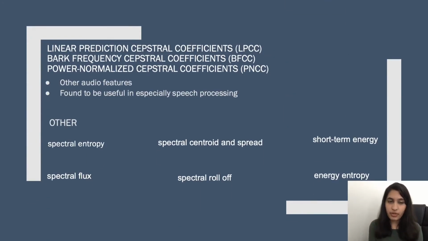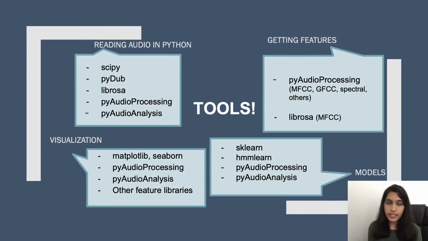Listing out for everybody's reference some other features that are useful in building audio classification models. The good thing is that you don't really have to remember how some features are constructed. It's mainly for context. There are great tools that help with getting these features from raw audio in Python. This particular slide lists out all the tools that are extremely popular and widely used in Python and are very helpful in getting features, visualizations, and a lot of other things that you may want to do with an audio signal.